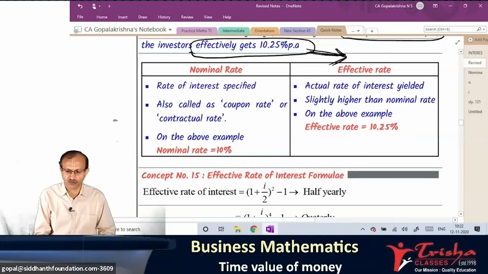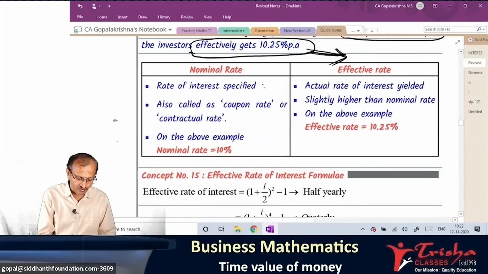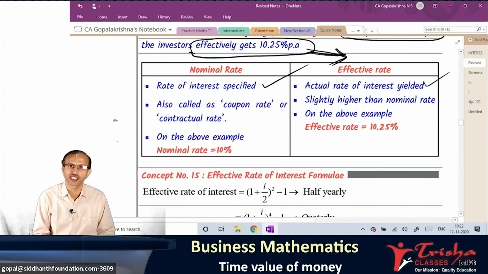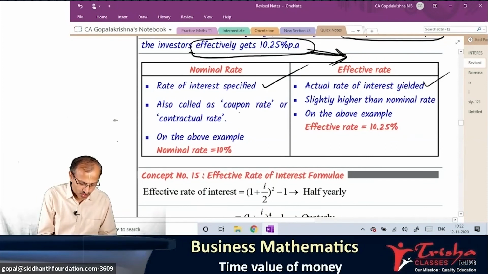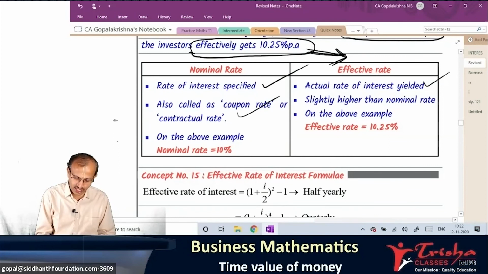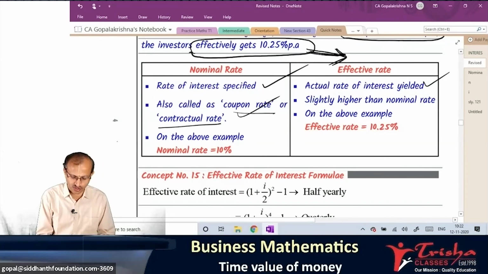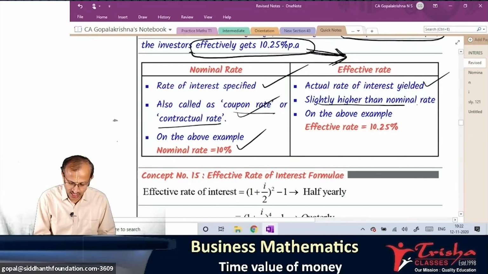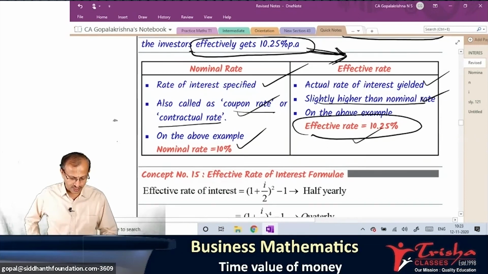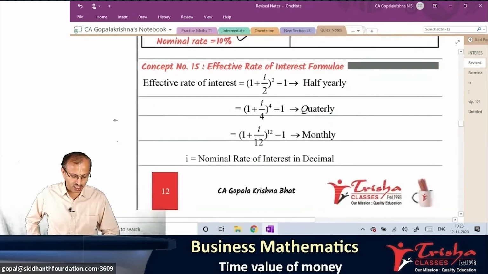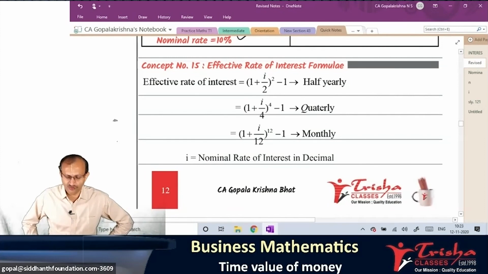Nominal rate and effective rate, a chart is given. Rate of interest specified, rate of interest yielded. It is also called the coupon rate or contractual rate. Am I right? Have I discussed this coupon rate or contractual rate? Yes. And nominal rate is 10%. Effective rate is slightly higher than nominal rate. In the above example, effective rate comes to 10.25%. And the formula, concept number 15, there is a formula which all of you have to take down. Quickly take down the formula.